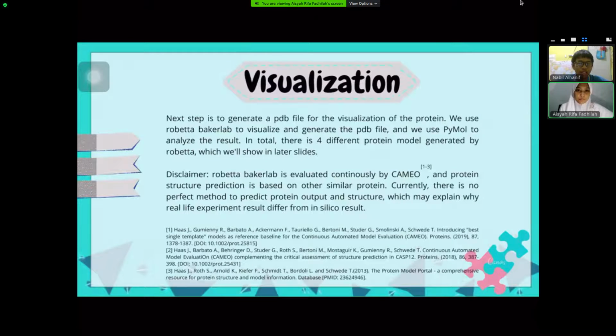The next step is to generate a PDB file, which is basically a protein file for the visualization of the protein. We use the Baker Lab Robetta server to generate the PDB file, and we use PyMOL to analyze results. In total, there are 4 different protein models generated by Robetta, which we'll show in later slides. Please note that Robetta is evaluated continuously by CAMEO, and protein structure prediction is based on other similar proteins. Currently, there is no perfect method to predict protein structure, which may explain why real-life experiment results may differ from in silico results.